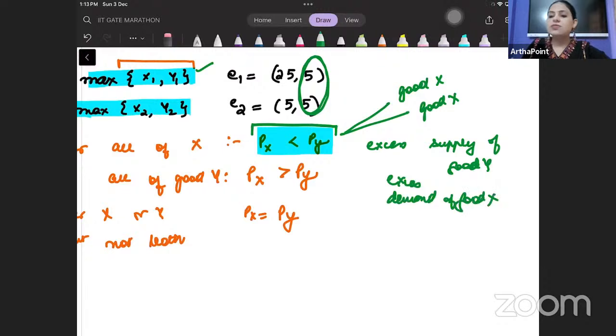Both of them want good x. This is not the right solution. This cannot be the solution to this problem. Same is the case here.